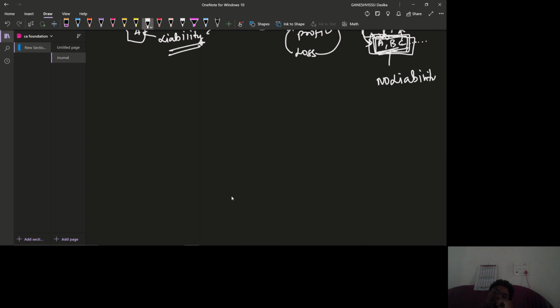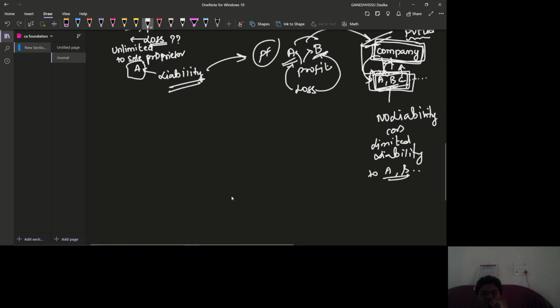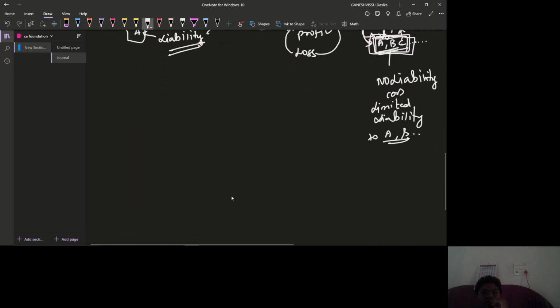No liability, or I can say limited liability, to A, B, etc., the members. These are all members. No liability or limited liability will be there. Liability will be limited, and of course the unlimited company will also be there, whereby liability will be more.